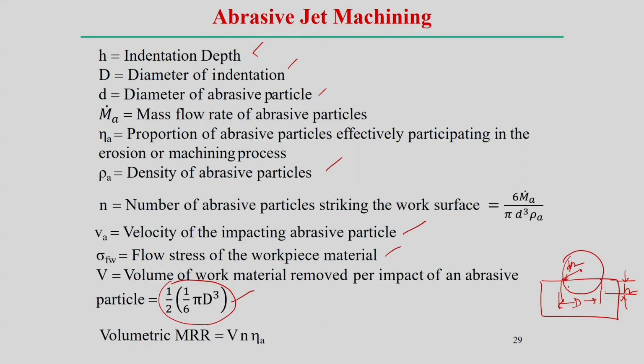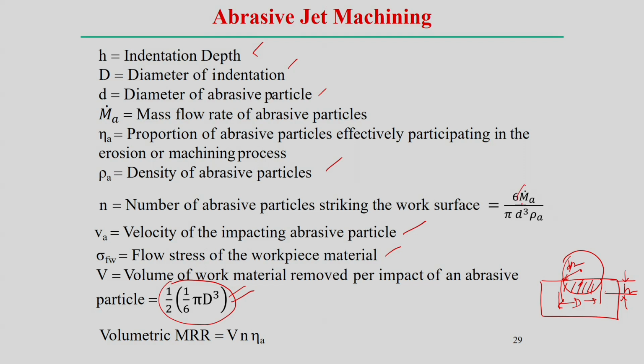If we look at the volume, we can estimate the volume of this part. It is a hemisphere having diameter d, and that gives the volume of material removal per impact of the abrasive particle. Therefore, the number of particles striking the workpiece surface can also be estimated in another way.